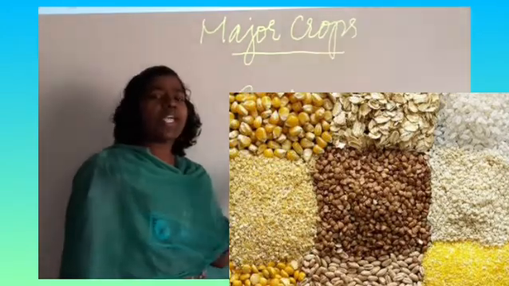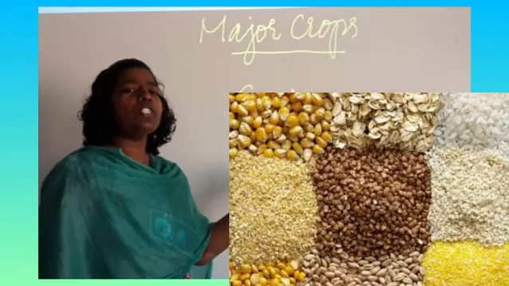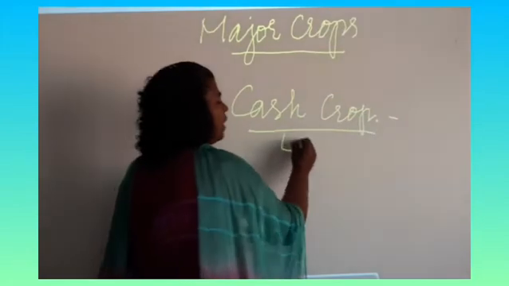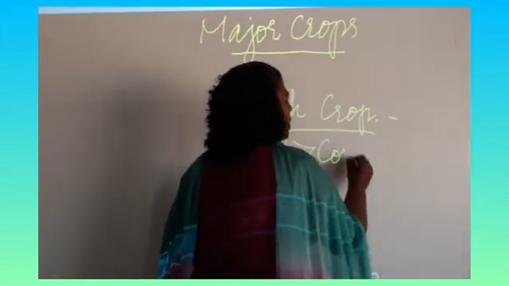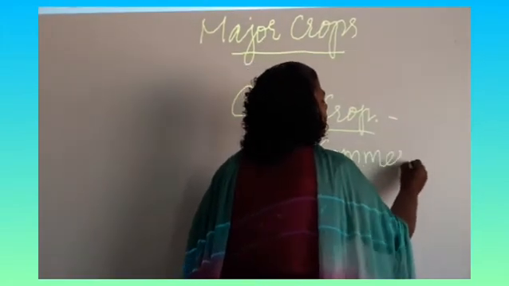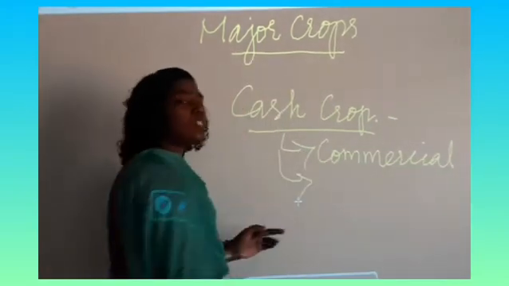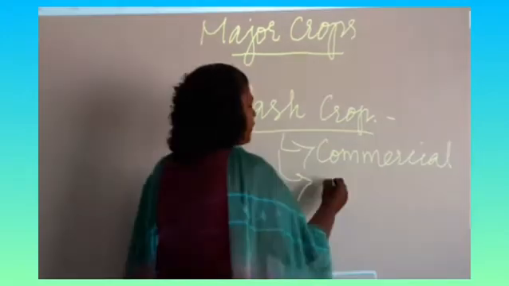Cash crops are cultivated for commercial purposes. The main motive of the farmers here is to gain profit.